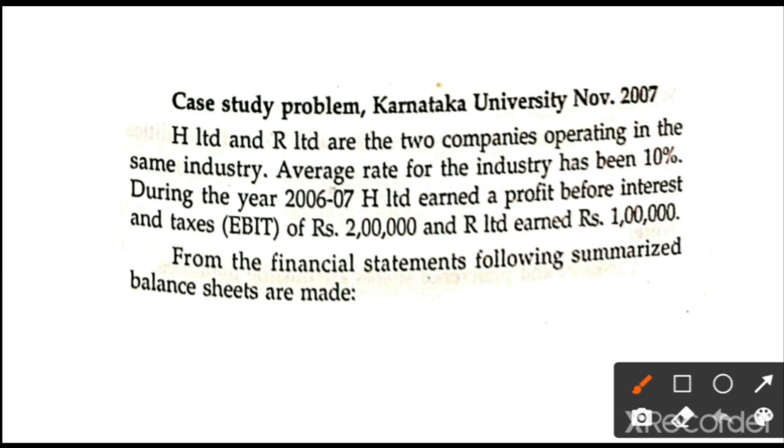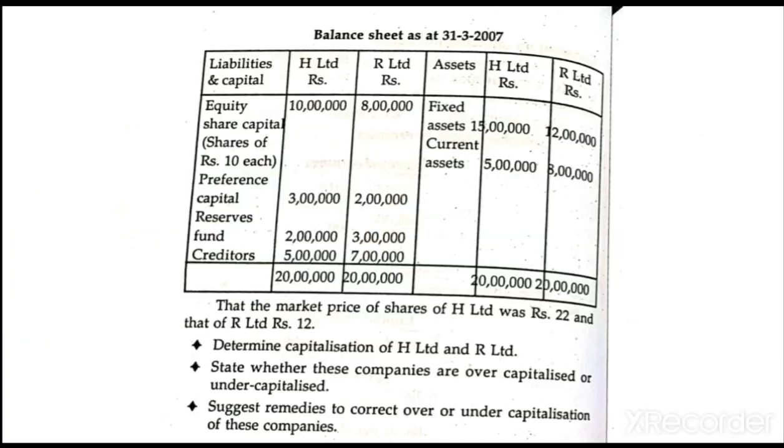The earnings given are 2 lakh for H company and 1 lakh for R company, and the normal rate of return is 10%. Very simple: you calculate 2 lakh divided by 10% into 100, and you will get the capitalized value of earnings. Then directly insert it in the formula. Why am I not solving the problem? Because in the previous class we discussed different problems relating to book value and real value calculations. It is very simple. Purposely I am giving the work to you; you have to do it.